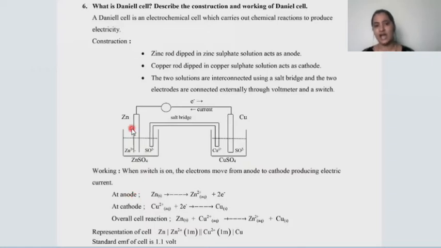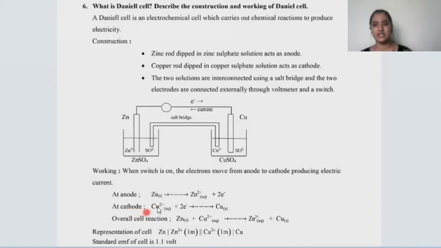At anode, the zinc is acting as the anode. At the anode, the zinc metal will be converted into zinc in the +2 oxidation state. That is, the zinc is undergoing oxidation, where it is going to lose 2 electrons.